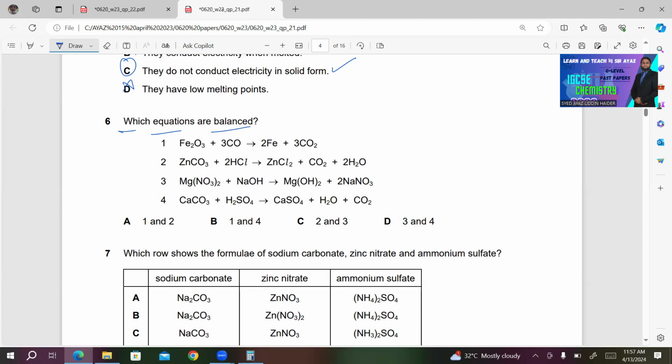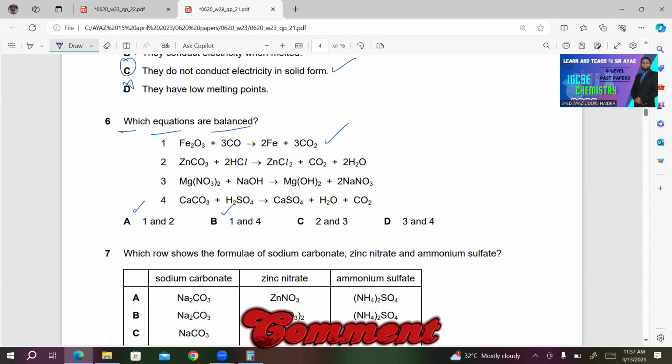We have 3 plus 3, 6 atoms of oxygen on the reactant side, and on the product side, 3 multiplied by 2, 6. It is balanced. What about carbon? Carbon is also balanced. There are 3 atoms on the reactant side as well as on the product side. So 1 is correct. So now you can narrow down your choices. Either A is correct or B is correct.